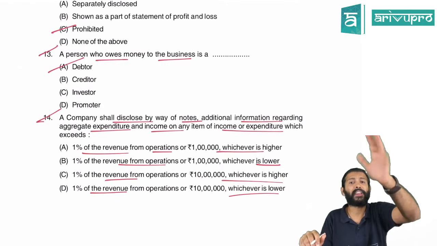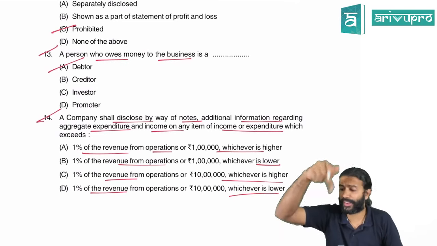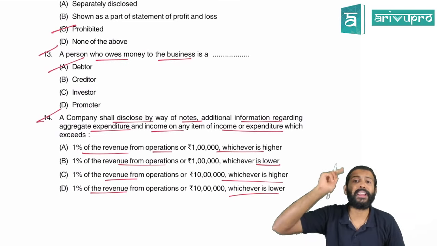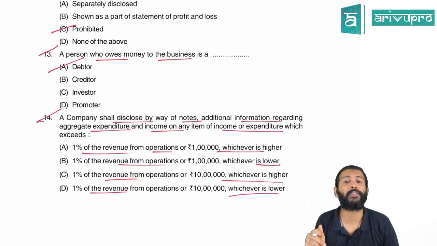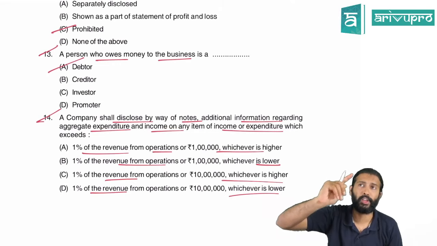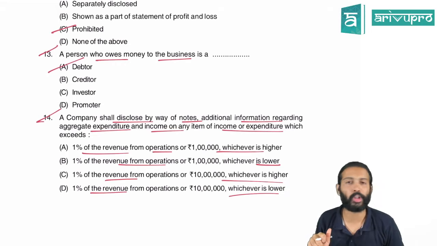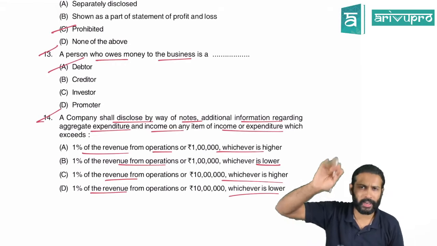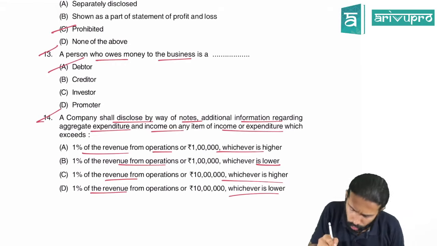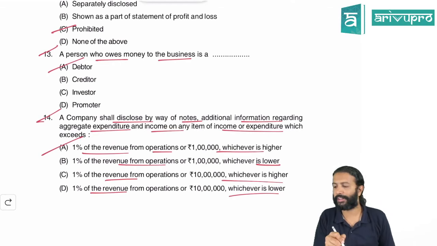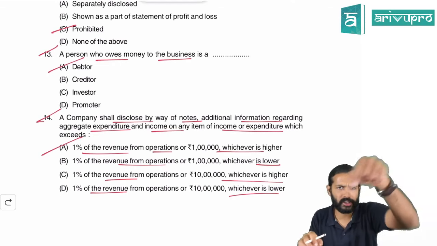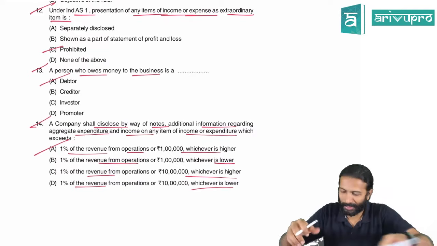I told you, in AS 5 I had discussed this. If any item of income and expenditure is 1% of revenue or 1 lakh, you need to separately give information about that, either on the face of the P&L or in notes to accounts. So this is the right option, A for alpha, which we had discussed in Accounting Standard 5 if you remember.